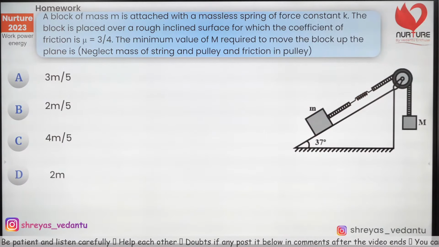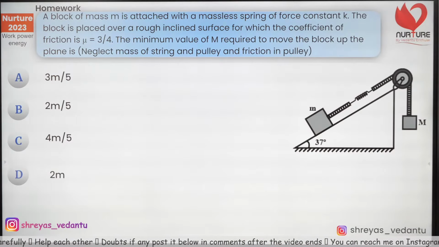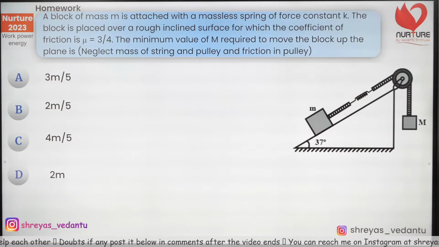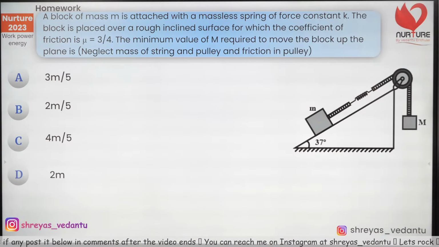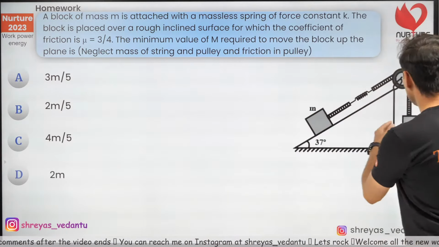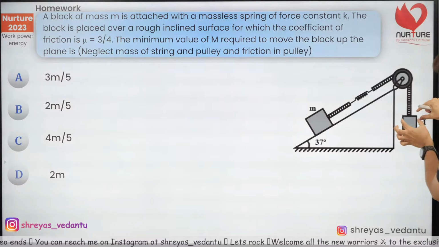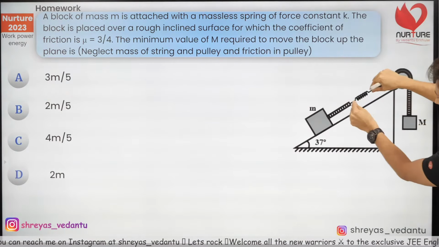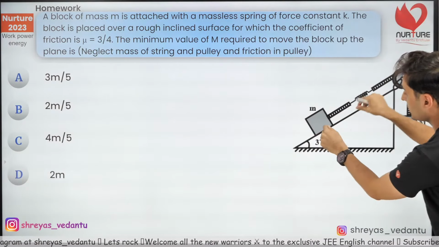Okay, and the question is basically the block is placed over a rough inclined surface and the coefficient of friction is 3/4. And the question is, what is the minimum value of that capital M required to move the block up the plane? So what is happening is, you take some mass, you leave it, this mass will go down, this spring will stretch, this block is at rest because of friction.